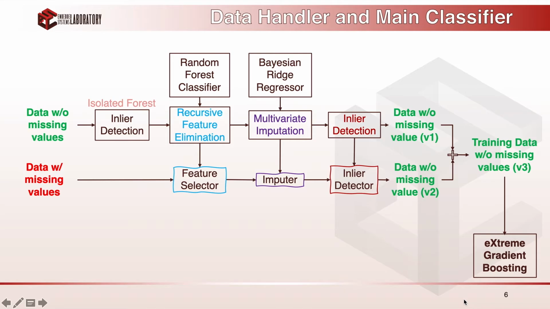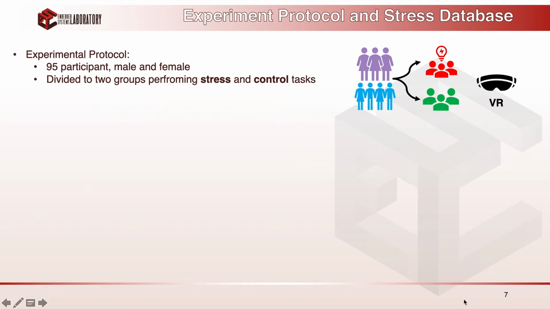Before diving into the results, I briefly explain the experiment protocols and our stress database. We had 95 subjects, including males and females, that participated in an experiment where they were divided into two groups. One of them were performing the stress task, and the other one doing the control tasks.